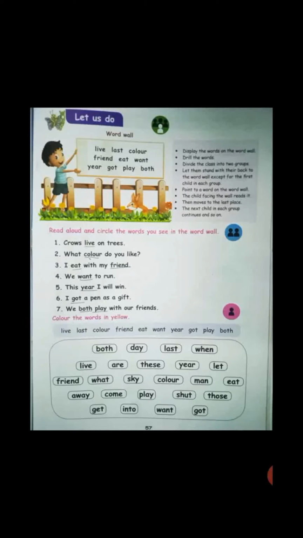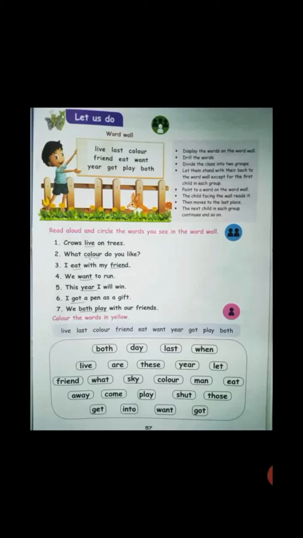Live, L-I-V-E, live, L-A-S-T, last, C-O-L-O-U-R, color, F-R-I-E-N-D, friend, E-A-T, eat, W-A-N-T, want, Y-E-A-R, year, G-O-T, got, P-L-A-Y, play, B-O-T-H, both. These are the words you want to color in yellow.